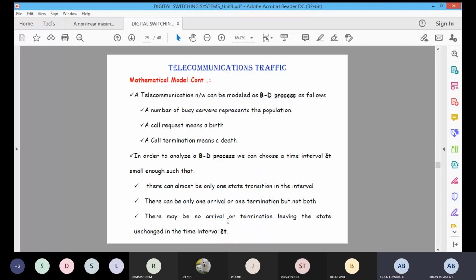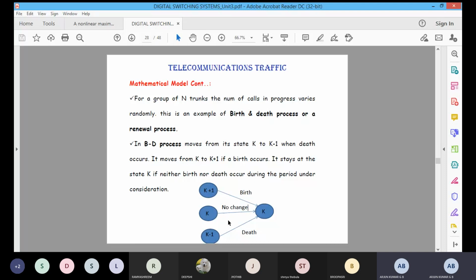Clear about this one? Clear? Clear about this one? Any doubt regarding this? Say yes or no? Yes, sir. Okay.